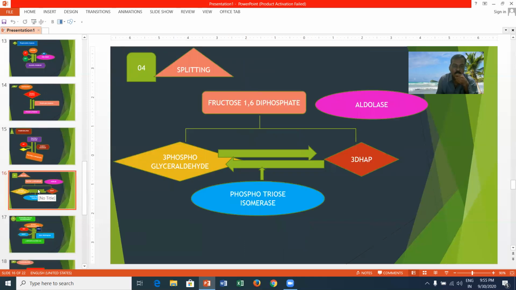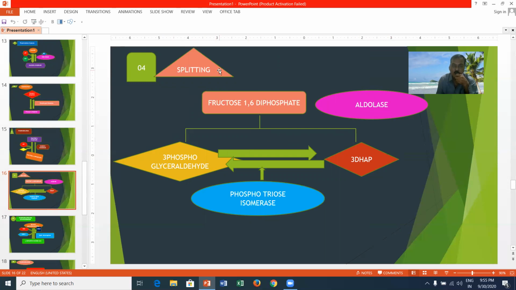Here you can see one more reaction, that is splitting. The fourth reaction is the splitting. Fructose 1,6-biphosphate, a 6 carbon compound, is split and converted into 3 carbon 3-phosphoglyceraldehyde and one more 3 carbon compound, dihydroxyacetone phosphate, in the presence of an enzyme called aldolase.